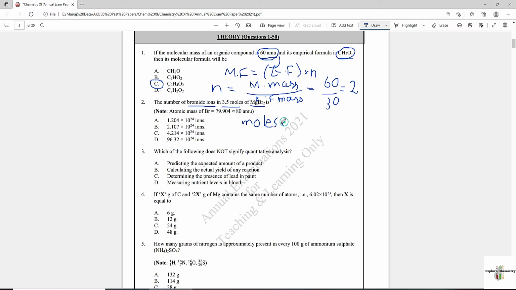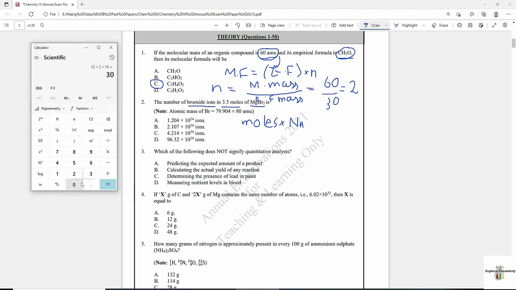This formula will give you the number of particles; in case of compounds, the number of molecules will be obtained. So 3.5 moles are given, multiply it with 6.02 exponent 23. So you got the answer.